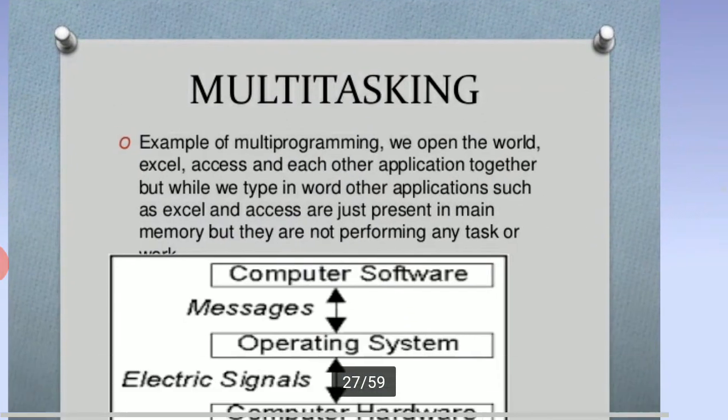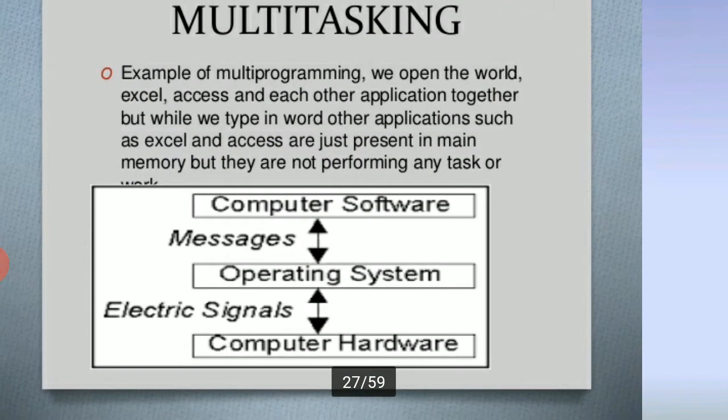Next, multitasking. What is multitasking? Execution of multi-programming.